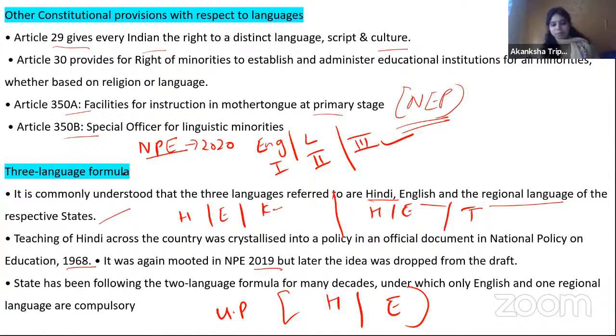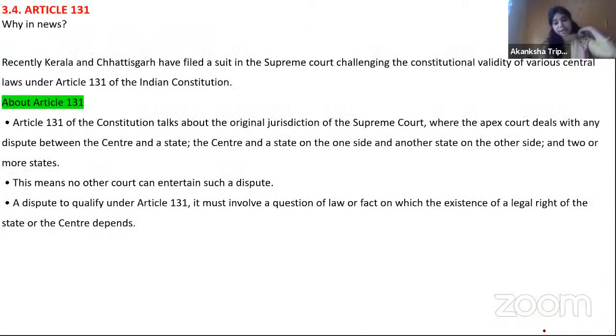And just make sure when you are reading the new policy on education, see whether they have talked about the Hindi language or not, so that if in prelims a question is asked in a twisted way, you will be able to answer. Okay. Next.